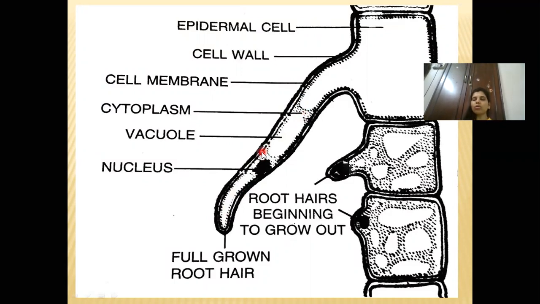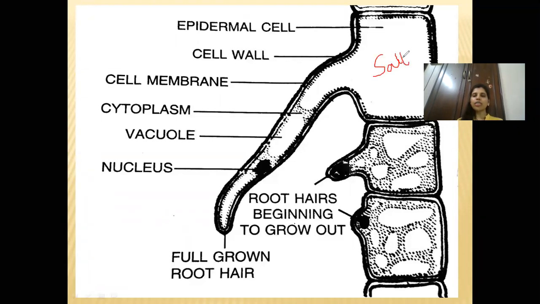It will allow the flow easily. So now, if you test the content of the sap which is present inside the vacuole of this particular root hair, you will see that it is salty. Now, if it is salty, it is known as hypertonic. What will happen if it is hypertonic? So just understand that I'll write it over here, that the contents over here are salty.